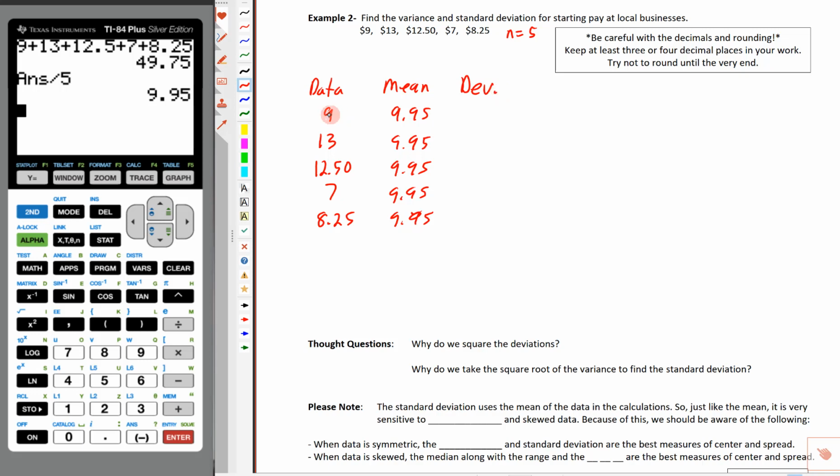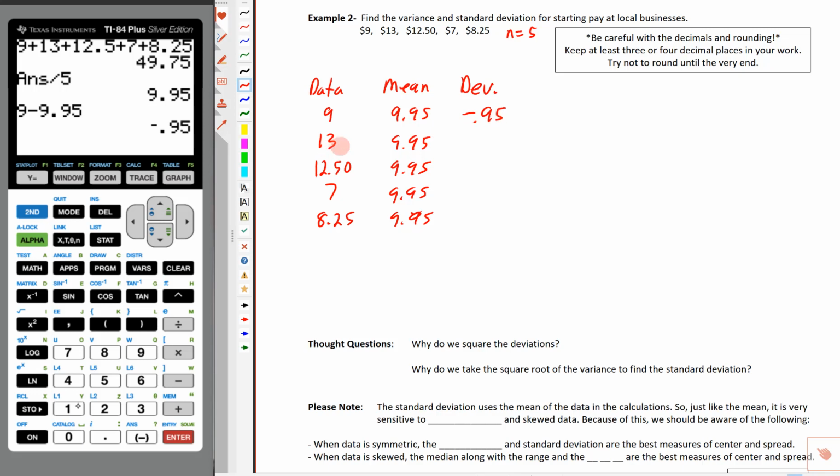And remember, that's going to be the data minus the mean. So we're going to take whatever this number is and subtract that one. Notice that the mean is bigger here, and watch what happens there. So we're going to do 9 minus 9.95. We get negative 0.95. So negative 0.95.